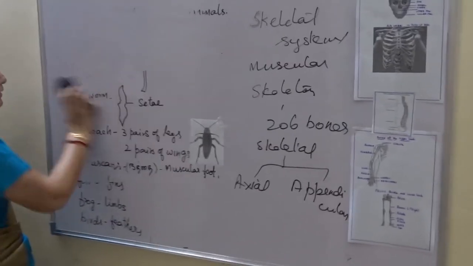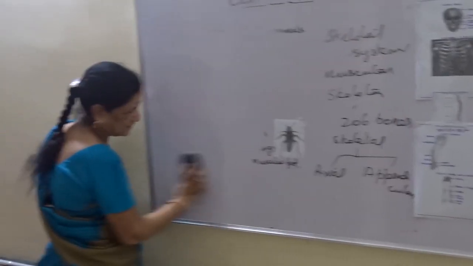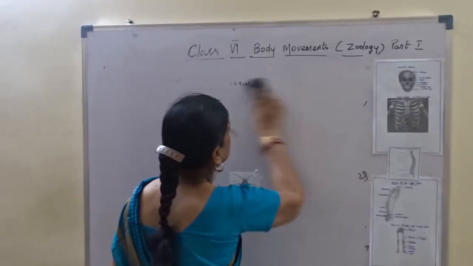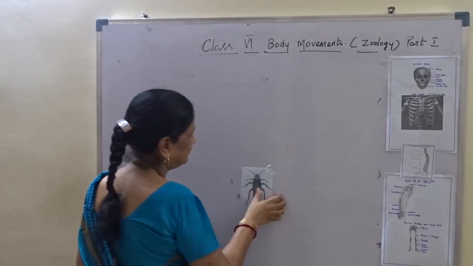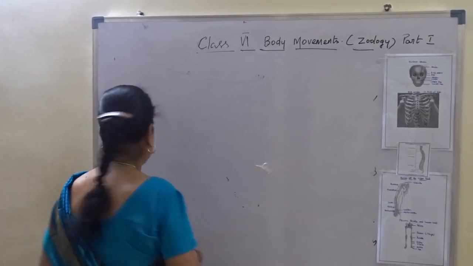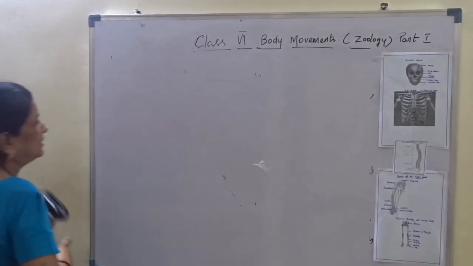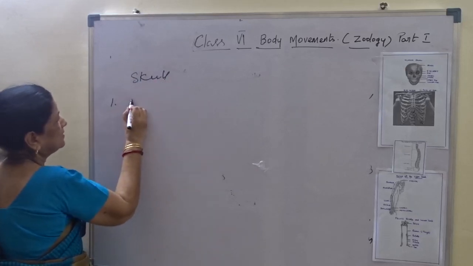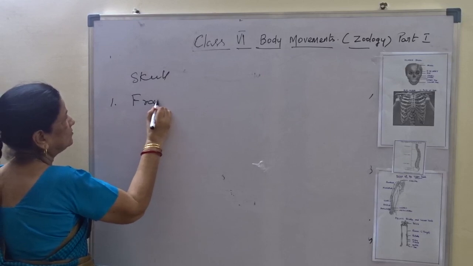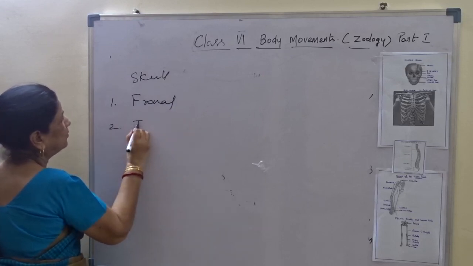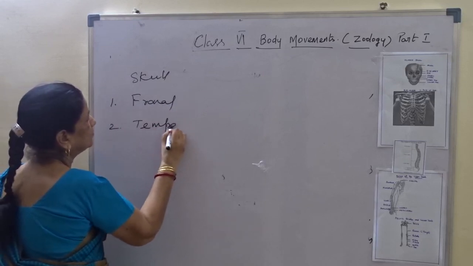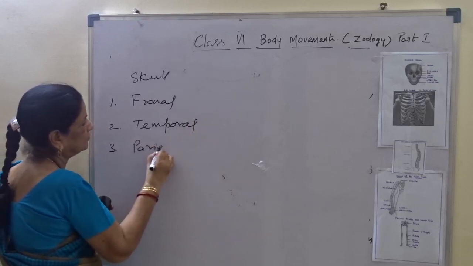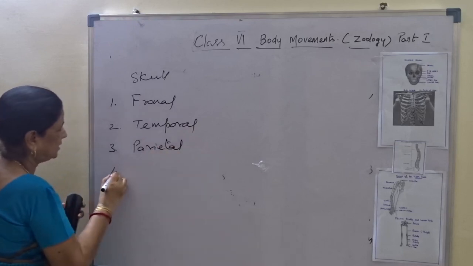Here, once more I say about the skull, one detail I have to give you. The skull is formed of frontal, temporal, parietal and occipital.